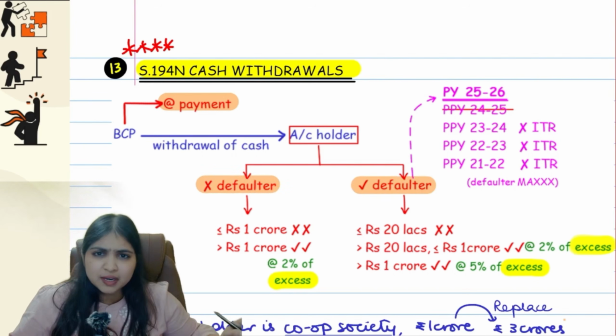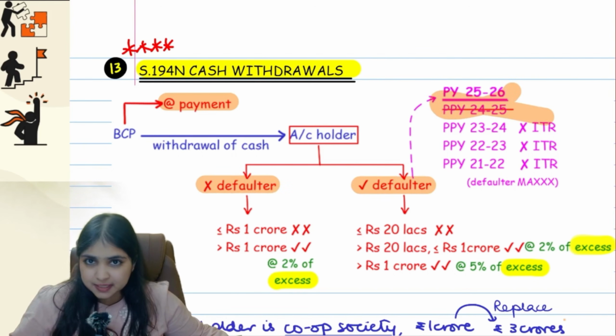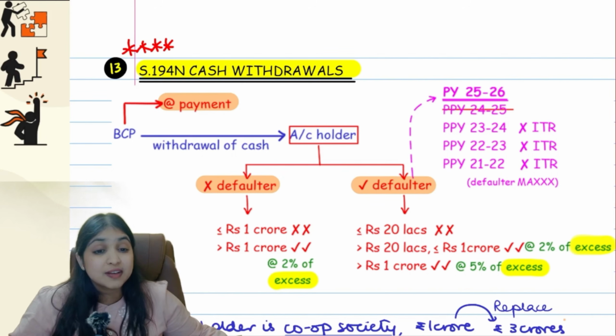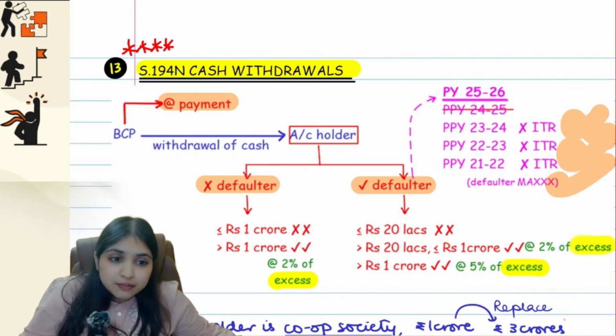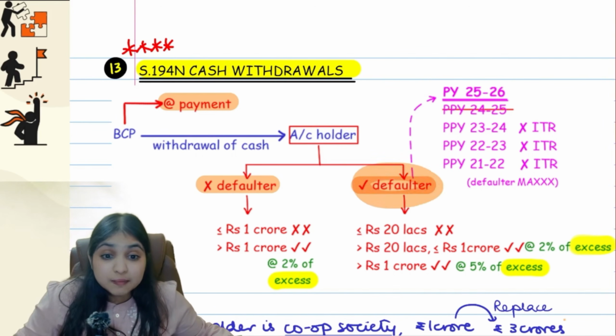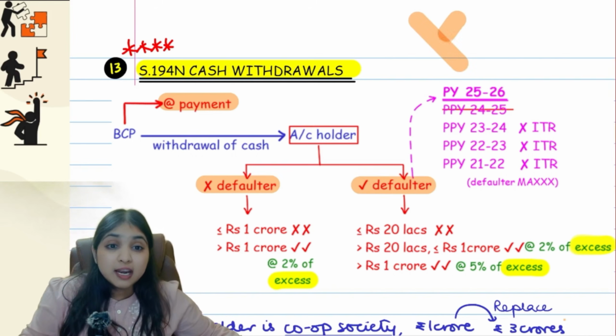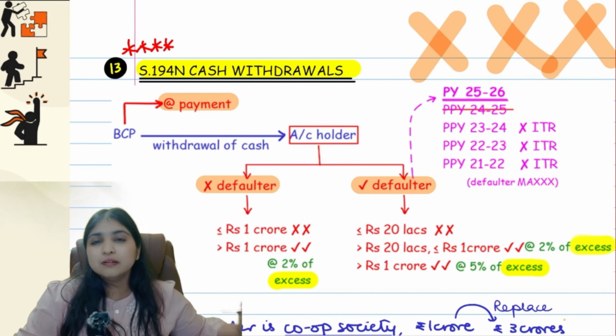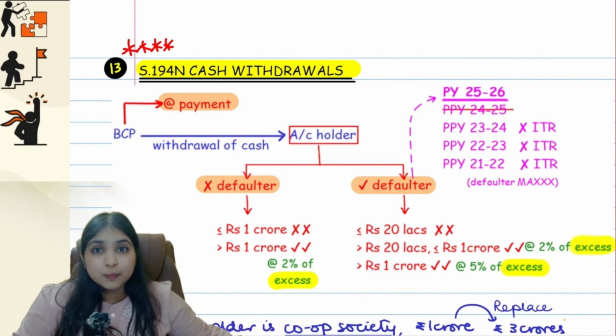Defaulter means what? Defaulter means leave the immediately preceding previous year, leave 24-25. See, 3 years before that. In the 3 years before that, in all the 3 years, you did not file ITR. You're a defaulter. Max, you did not even file ITR. Even 1 year if you file, you're not a defaulter. So defaulter means extreme level of default. In none of the 3 years you filed your ITR. Then only you become defaulter.